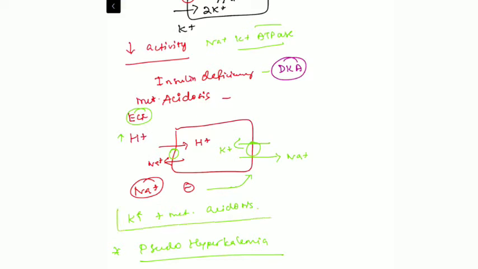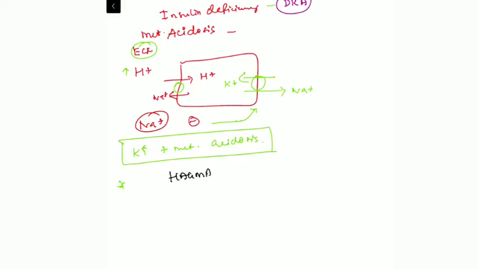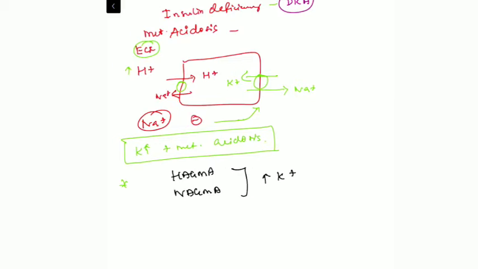So whenever the patient is having metabolic acidosis, there will be a high possibility of hyperkalemia. So the drugs causing metabolic acidosis, or any patients with HAGMA or NAGMA, that is high anion gap metabolic acidosis or normal anion gap metabolic acidosis, will be having hyperkalemia. In the same way, this explains the drugs like topiramate and sevelamer. These drugs will be causing the metabolic acidosis, which in turn causes hyperkalemia in these patients.